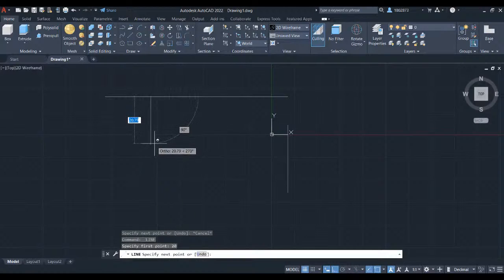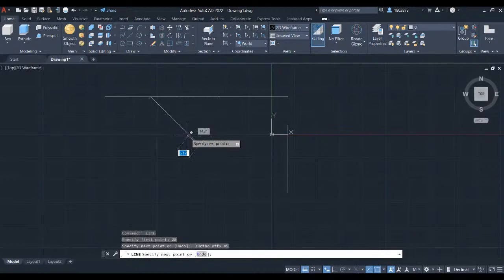Press F8 to disable ortho. Let's key in 30 and press tab. Let's define the angle to be 45 degrees and press enter. And connect this line to this midpoint.